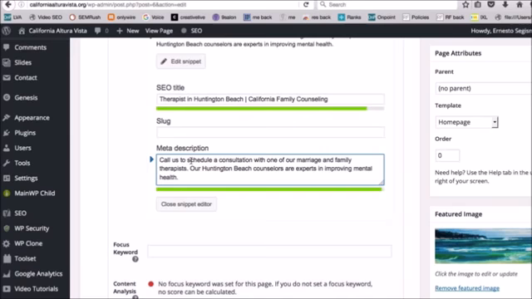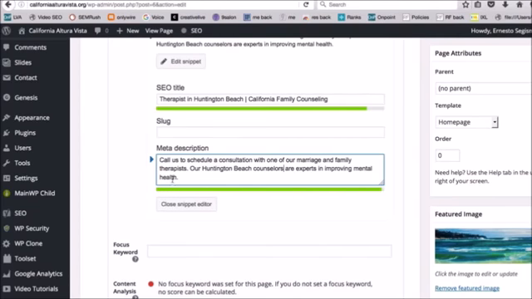So what I did was call us to schedule a consultation with one of our marriage and family therapists. So I got marriage and family therapists in there. And I put our Huntington Beach counselors, so I got the city in there one more time. And the word counselors instead of counseling are experts in improving mental health.